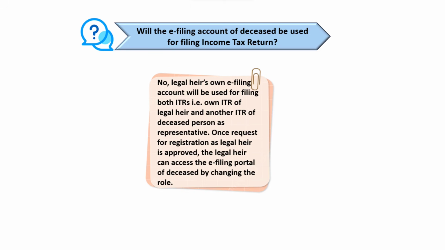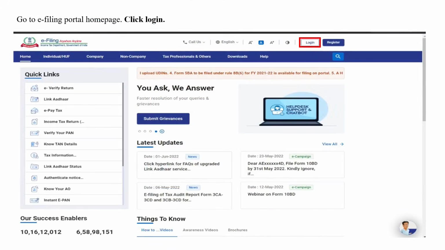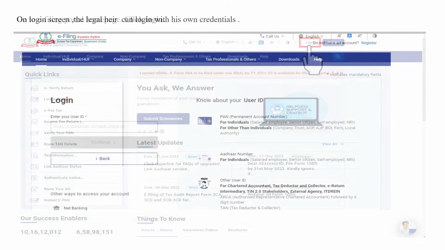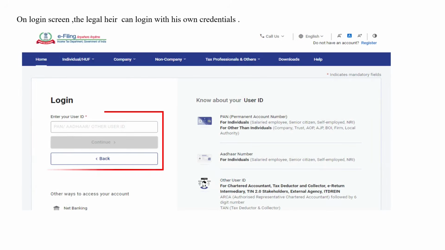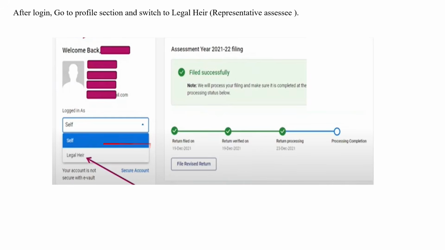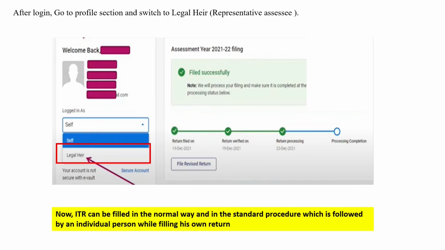Once a request for registration as legal heir is approved, the legal heir can access the e-filing account of the deceased by changing the role in its own login ID. So the steps for this purpose are that you will first go to the e-filing portal homepage and then click on login. Here you are required to enter the login credentials of the legal heir. Post login, go to profile section and then click on switch to legal heir representative assessee.